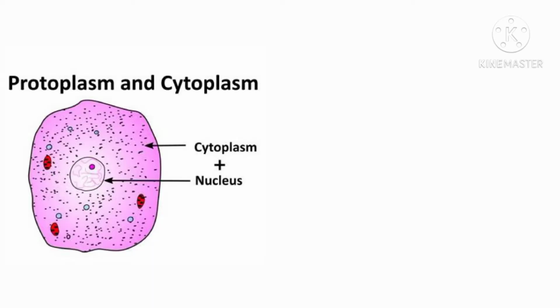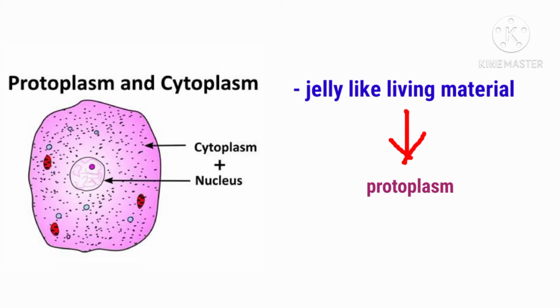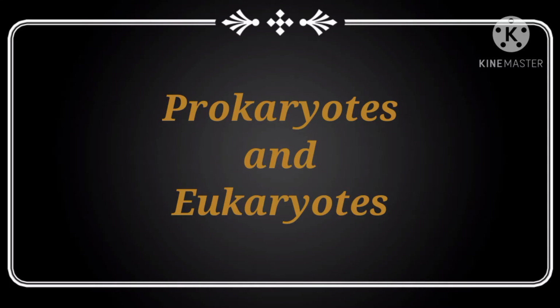A cell is filled with a jelly-like living material called the protoplasm. When observed under a microscope, most plants and animals will show two different regions in the protoplasm. One is the dark spot at the central region called the nucleus, and the remaining fluid-filled part is called the cytoplasm. Okay, before learning about the cell organelles, let us recall the prokaryotes and eukaryotes.